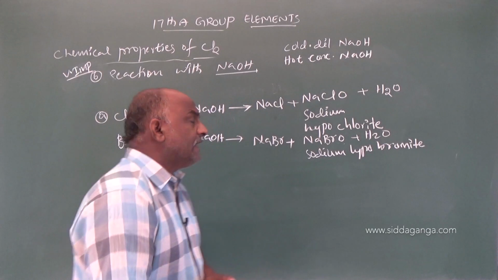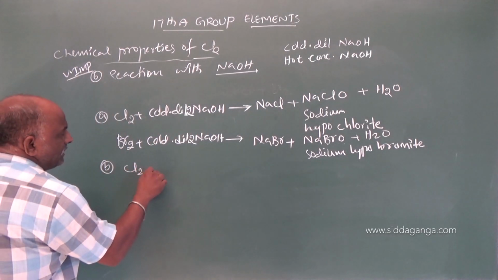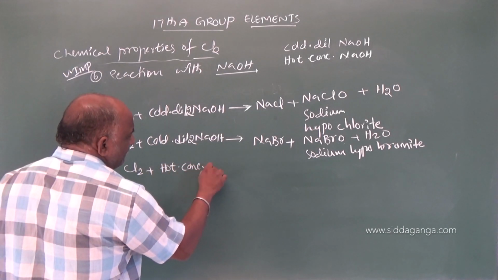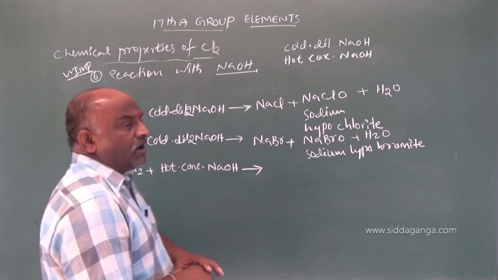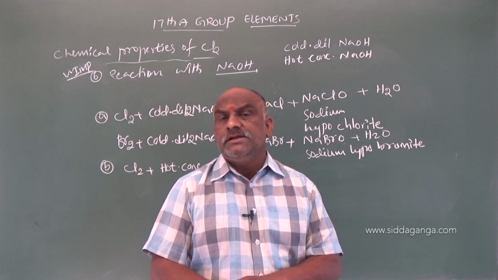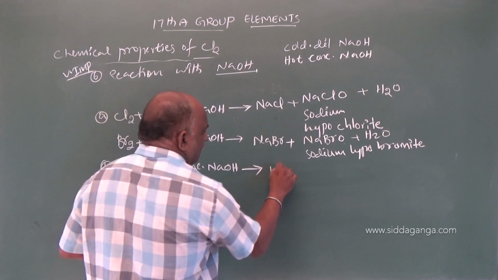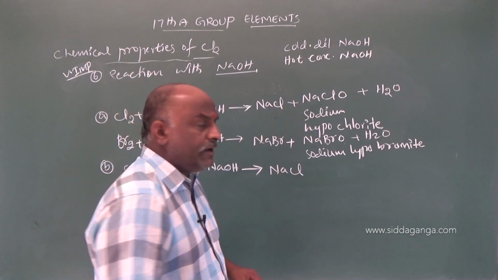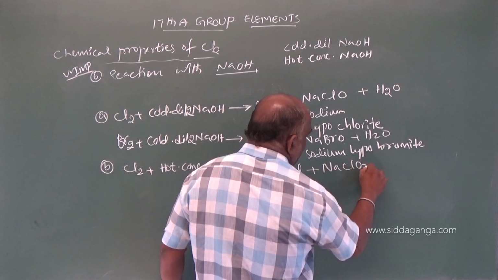Next, the second category, B. What is B? Cl2 plus hot concentrated NaOH. What will be the product here? Here also we get NaCl, sodium chloride, plus NaClO3.